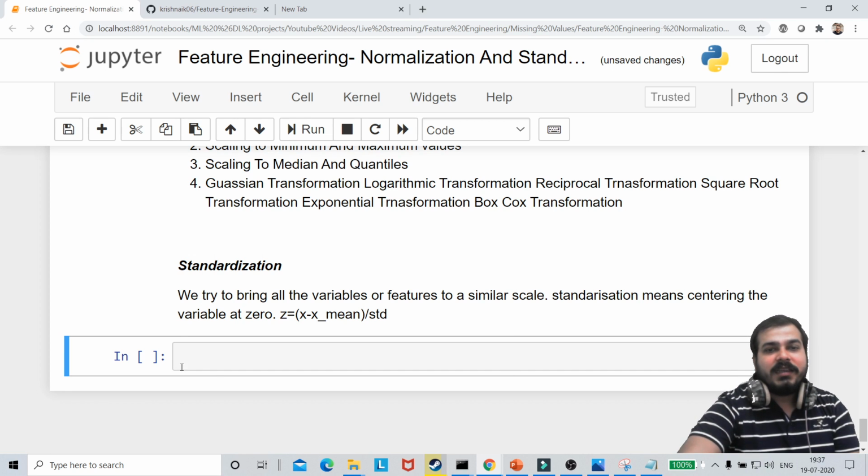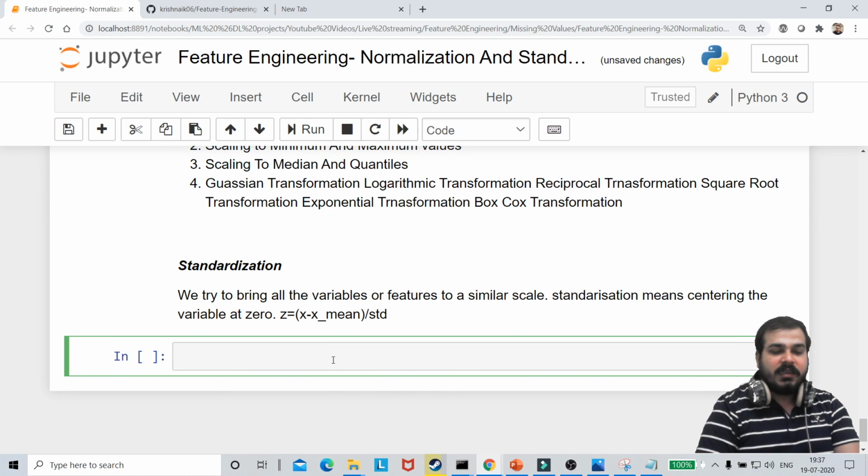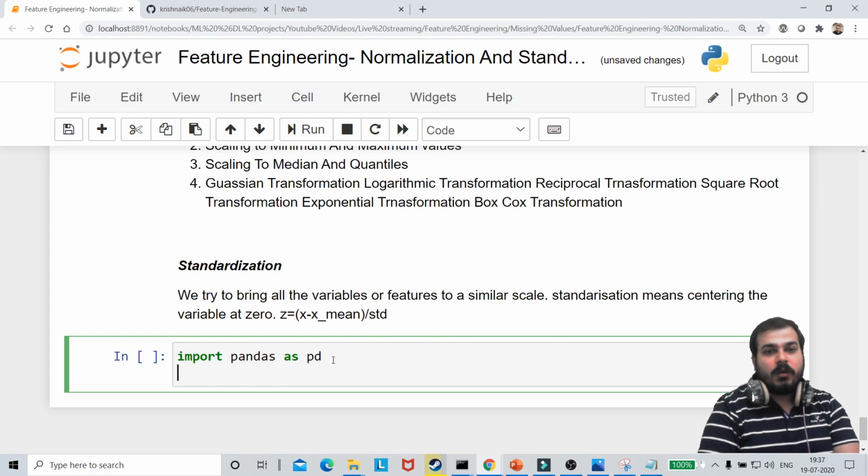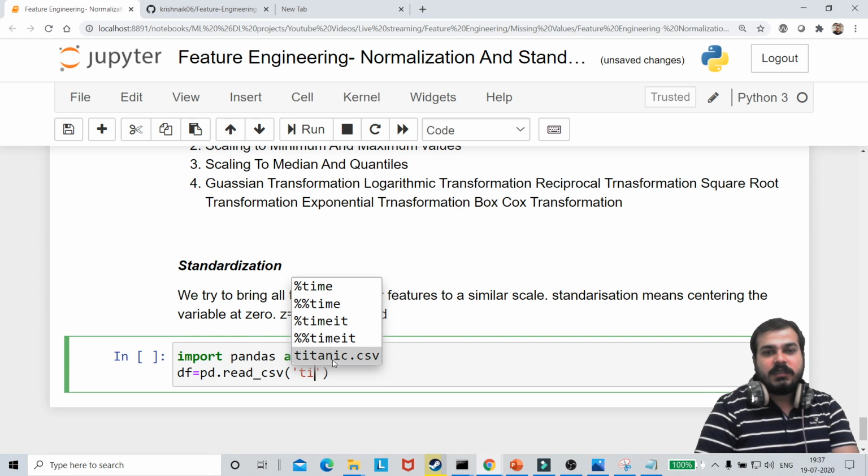We will perform this same formula with respect to our data set. Again, the data set that I'm actually going to use is the Titanic data set, guys. Over here I'm going to import pandas as pd, and say df is equal to pd.read_csv, and then I am going to use Titanic dataset.csv.